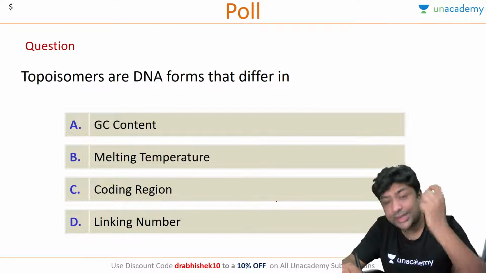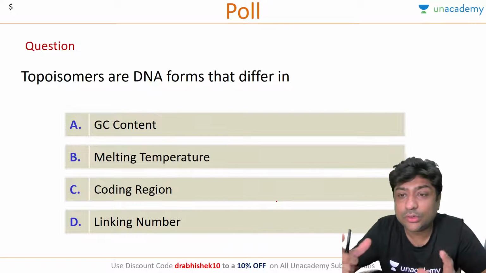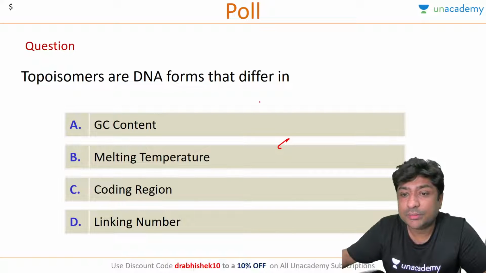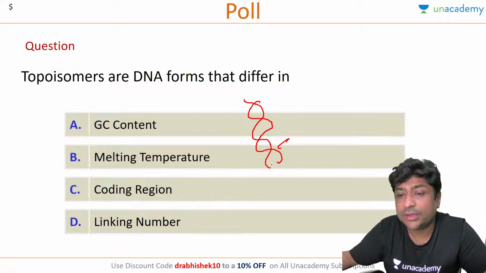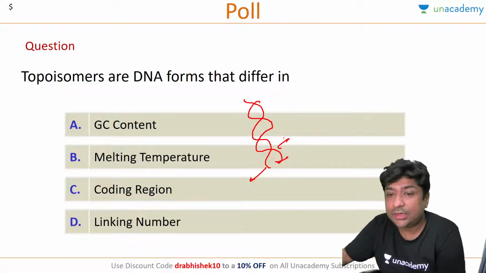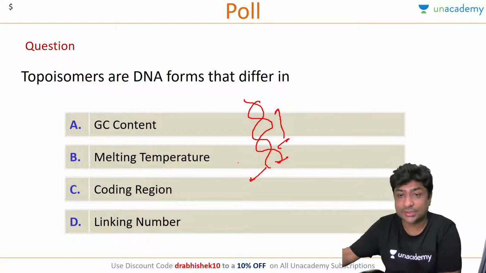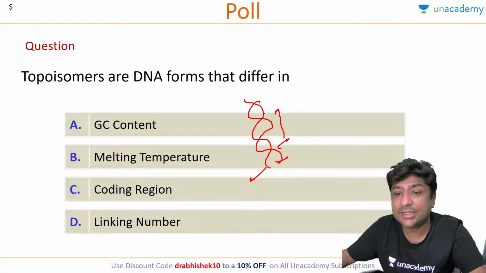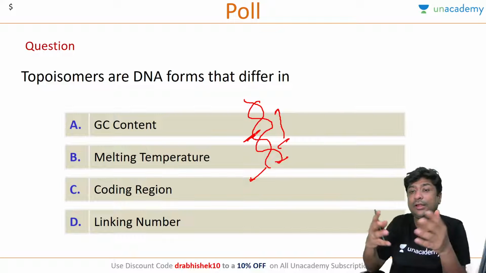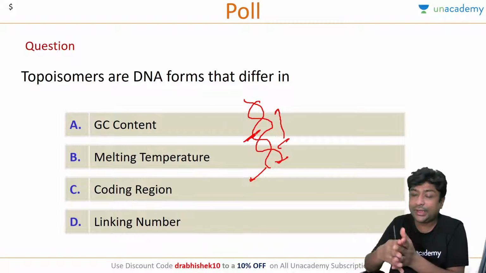So what do topoisomerases do? If you remember, they remove the torsional strain. One example: suppose this is your DNA alpha helix, and if you open this DNA, in the direction of the opening there will be torsional strain, and that torsional strain is removed by topoisomerase. It will cut it, let the strain come out, and then rejoin it.